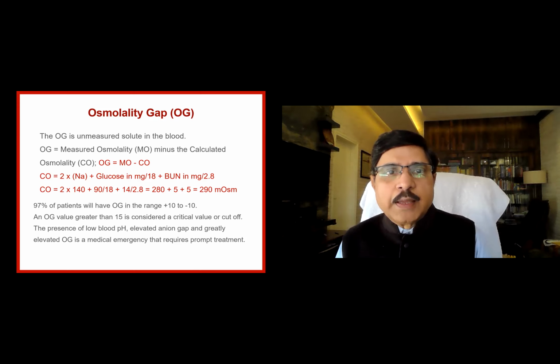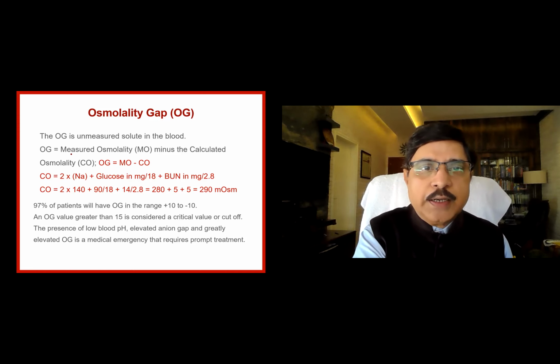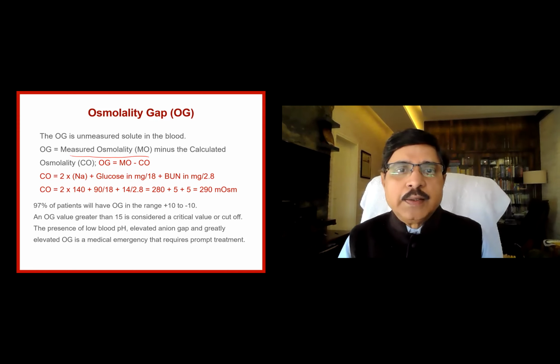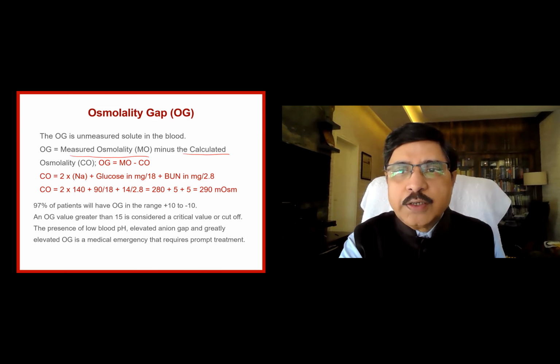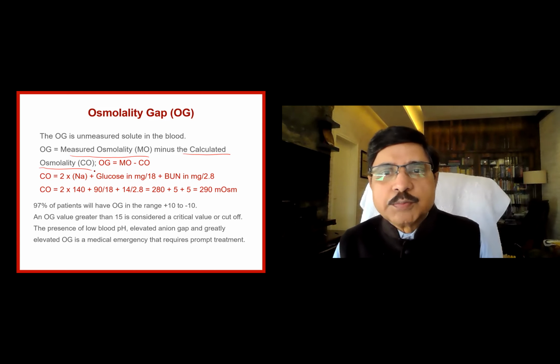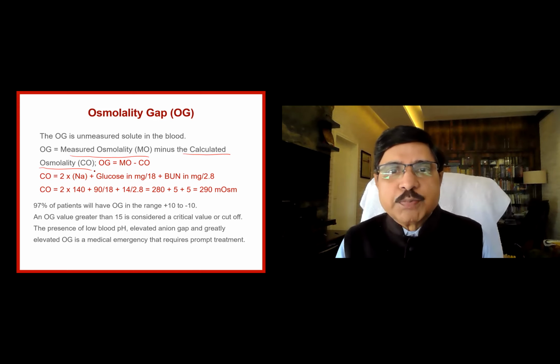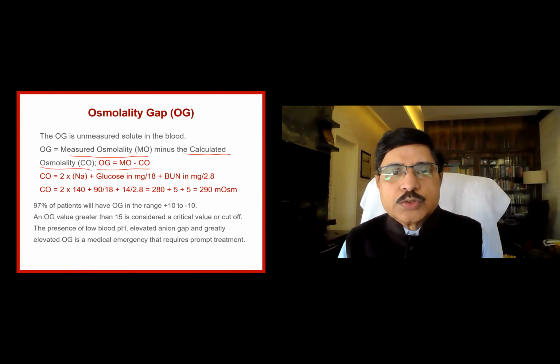So osmolar gap is the difference between what is called the measured osmolality as given by the lab people. They give the osmolality in the lab report, and you can also calculate it from the values that you have in hand. That is called the calculated osmolality. MO is measured osmolality and calculated osmolality is CO. So osmolality gap or osmolar gap, OG, is equal to MO minus CO. Measured osmolality, subtract from that the calculated osmolality.